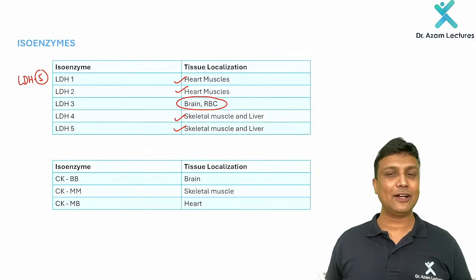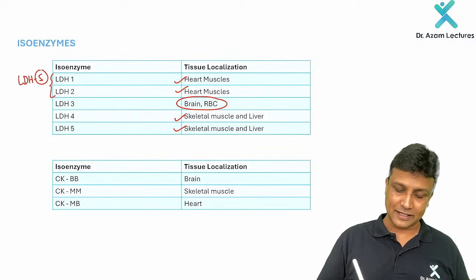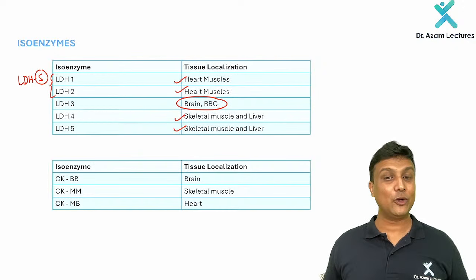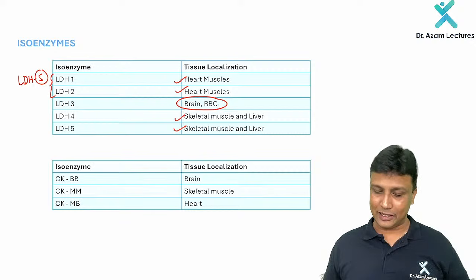Fine. But why am I telling you about this here? Yes, my dear friend, correlate our biochemistry with pathology and medicine. LDH 1 and 2 are present in the heart, and that is why during MI, what is going to happen? Yes, LDH flipping will occur. LDH flipping happens in MI.